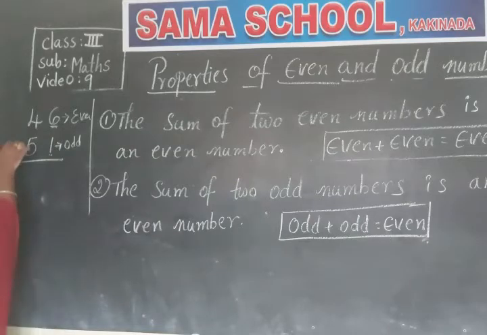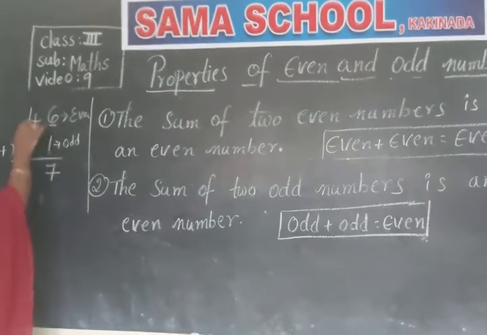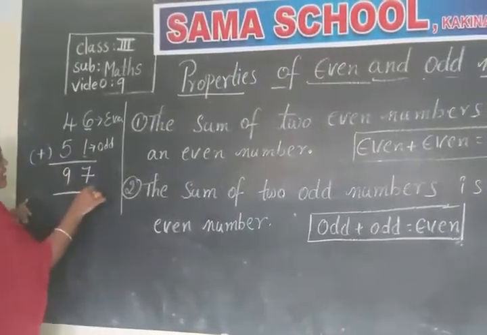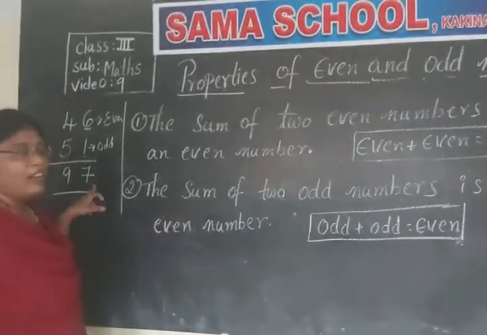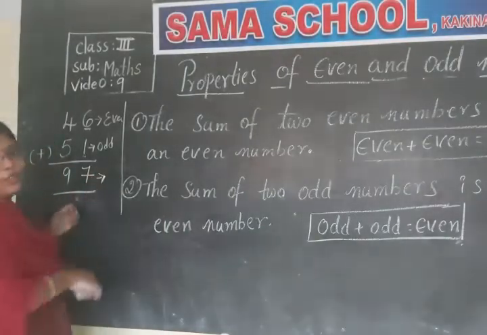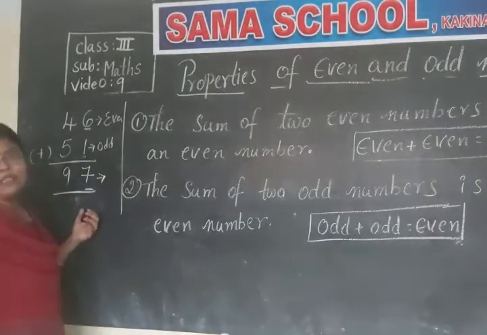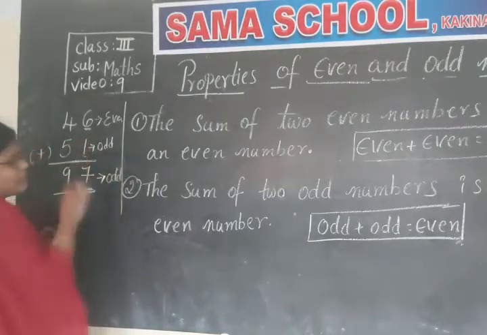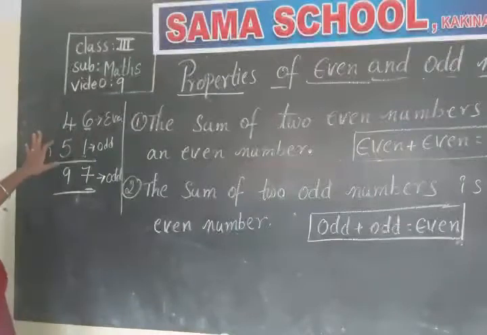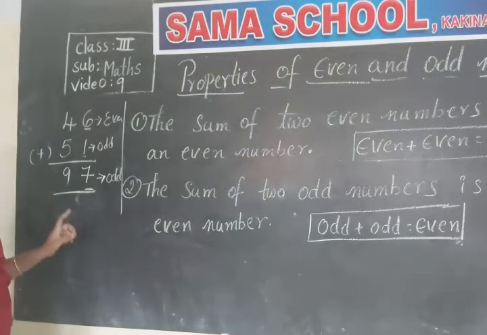Come on, add these two. 6 plus 1 is 7. 4 plus 5 is 9. Right? So what is 9? So the sum of even and odd is odd.